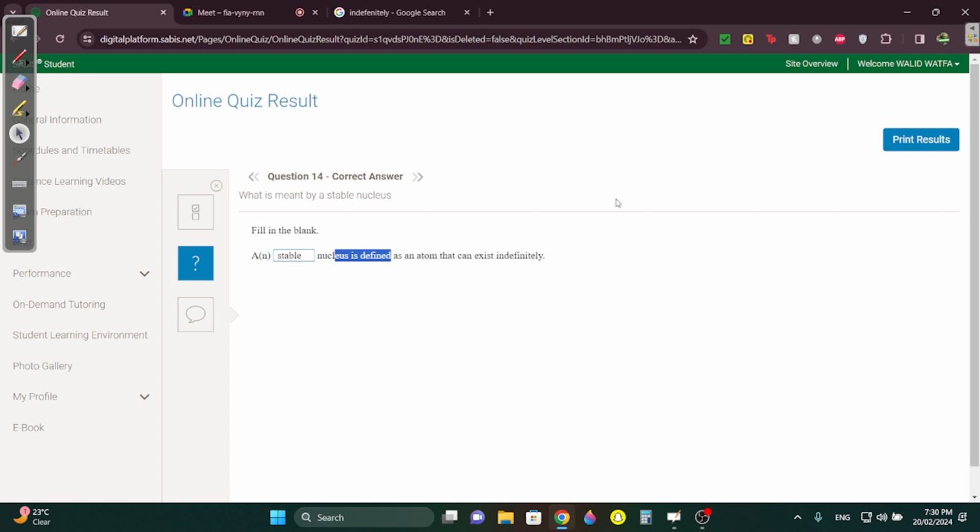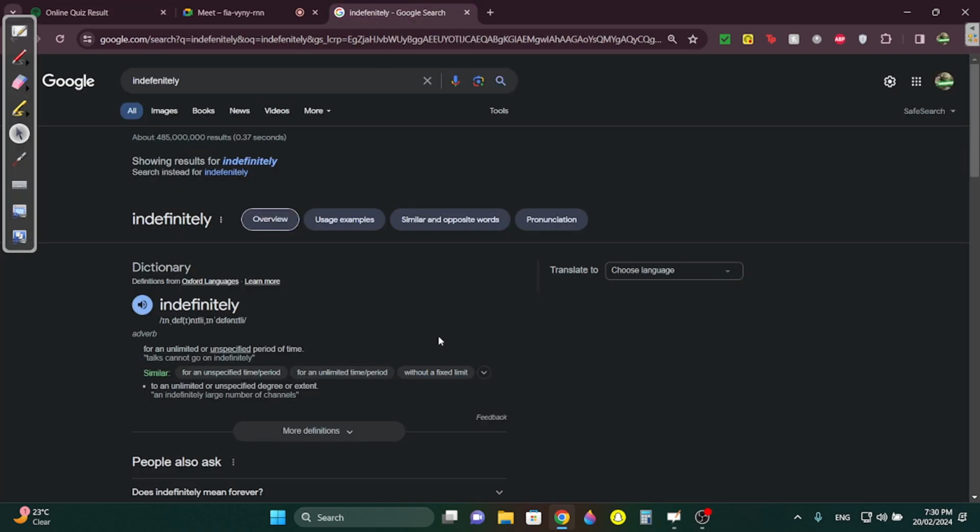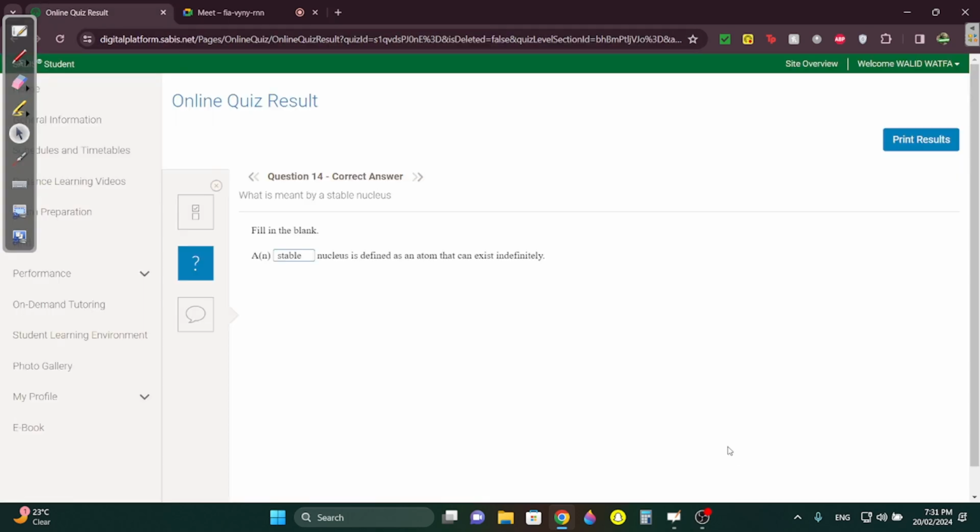Yeah, so a stable nucleus is defined as atoms that exist indefinitely. Indefinitely, I honestly don't know what it meant, but it can always exist. Yeah, exist indefinitely means it can exist forever. It doesn't need anything to bond to.